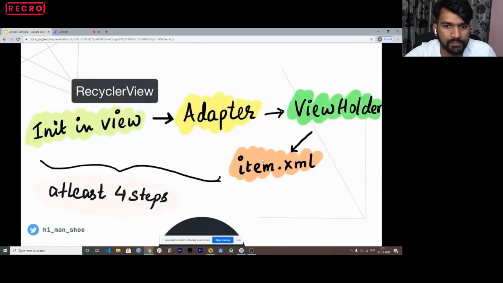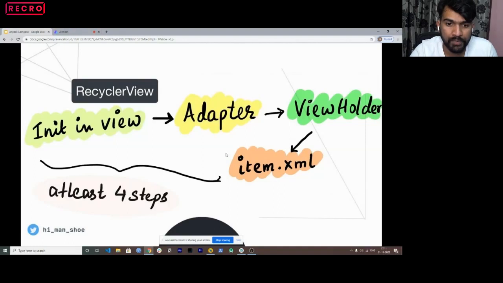Now, considering a recycler view, when we do a recycler view, we first declare it in our XML, then we bind it with our activity, and at last, we pass that data to adapter, and that adapter passes to view holder. View holder again binds it with an item. So basically, a lot of bloatware codes, correct?